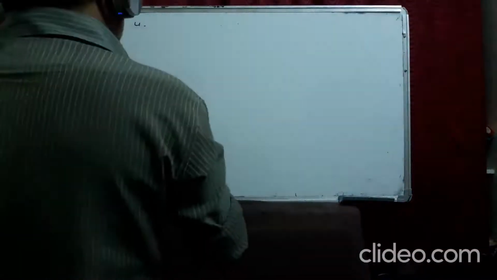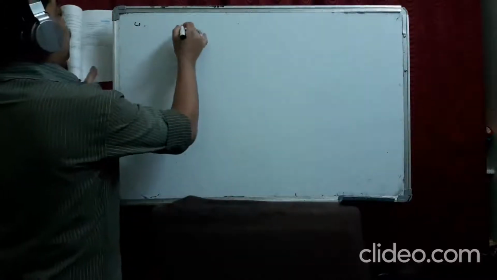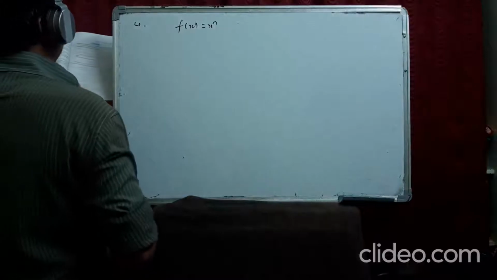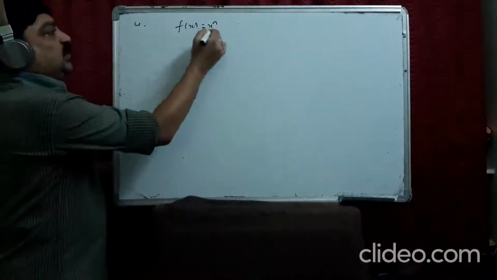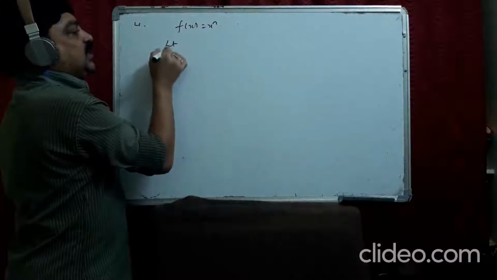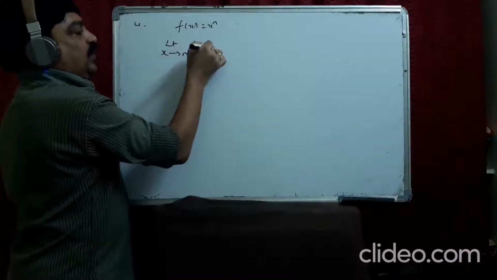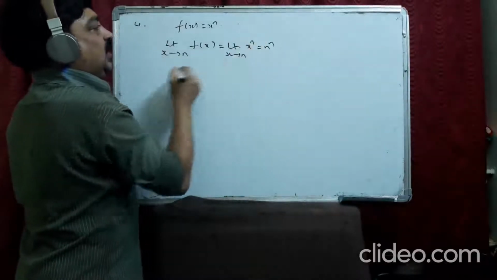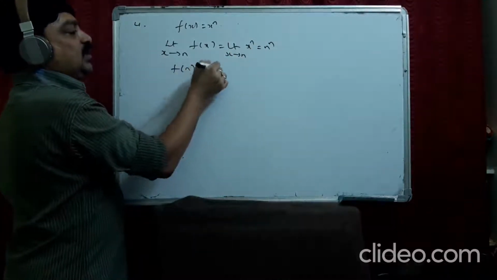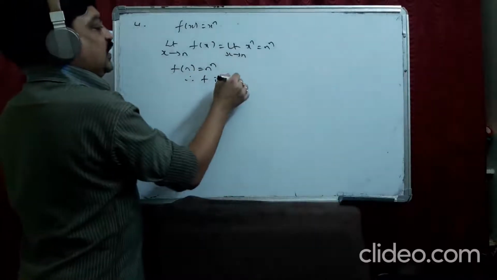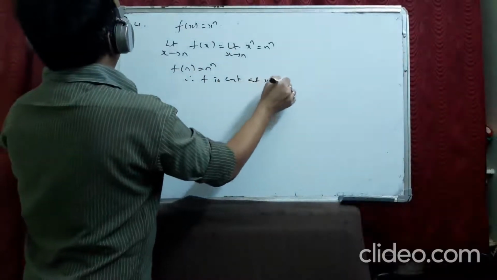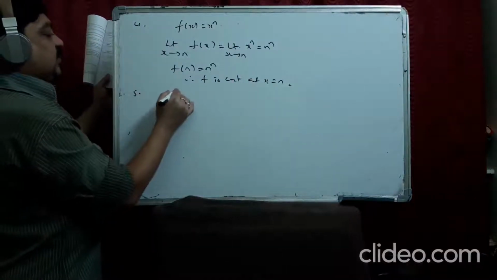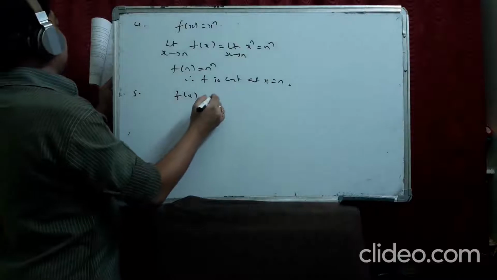See the fourth problem. f of x equal to x power n. x power n is continuous at x equal to n. We have to check. At x equal to n, limit x tends to n of f of x, limit x tends to n of x power n is nothing but n power n. And f of n is also n power n. Finished. Therefore, f is continuous at x equal to n. Over. See the fifth problem. Problems like this will be given in the exam.